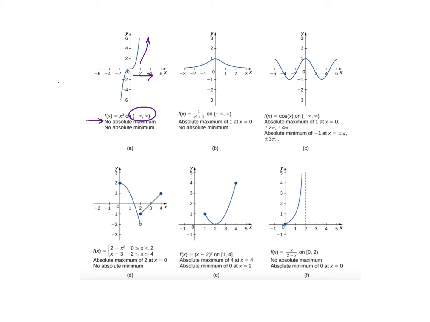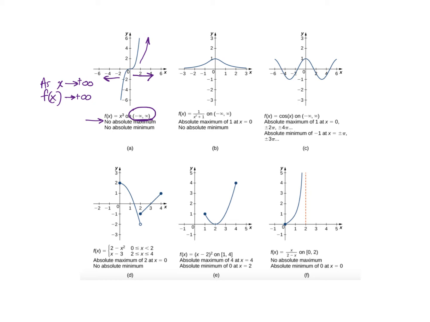The way we can write that is as x goes to infinity, f of x also goes to positive infinity. And so we don't have an absolute maximum value. Likewise, as x goes off to negative infinity, f of x also goes to negative infinity. So we don't have a smallest value. That's the problem here: we have an open interval, so we won't have an absolute maximum or an absolute minimum.